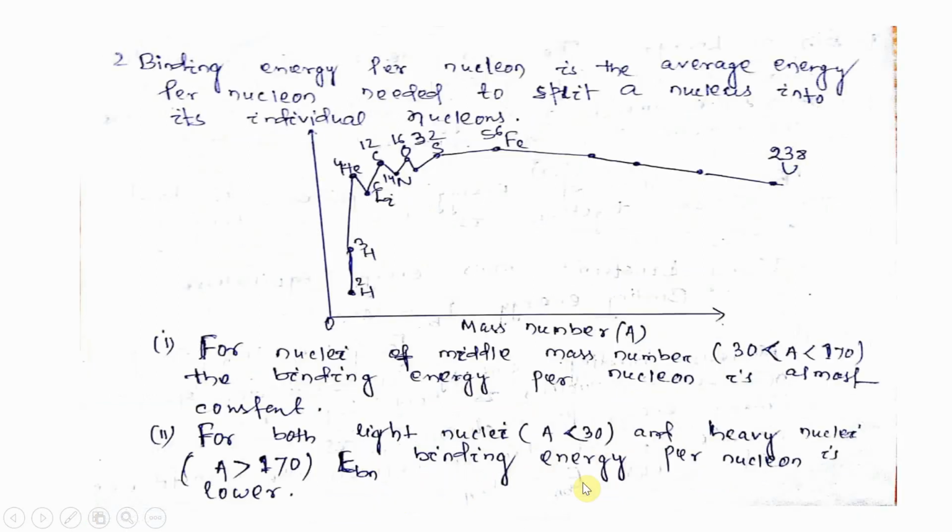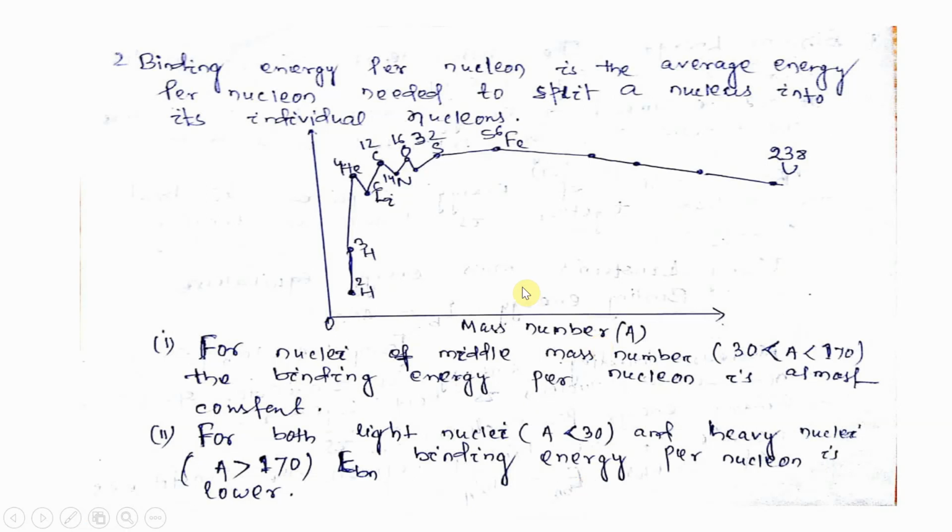So nuclear binding energy is nothing but an indicator to show how a nucleus is held together, and binding energy per nucleon is a measure of the binding between the constituent nucleons. That means how, inside the nucleus, the protons and the neutrons are bound together.